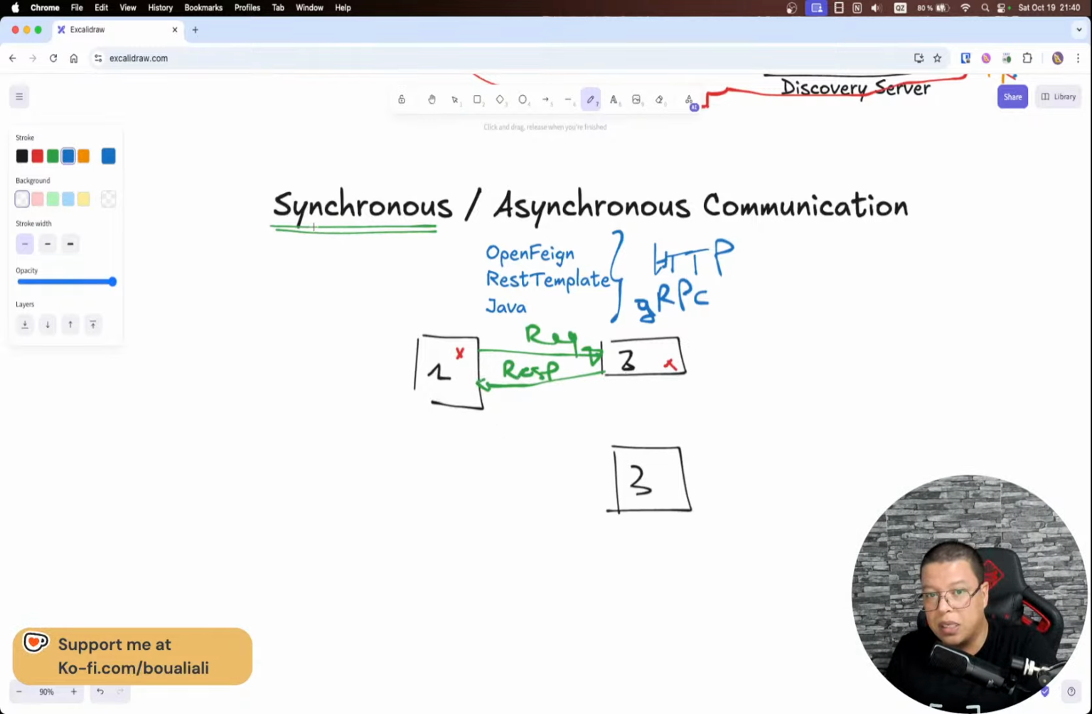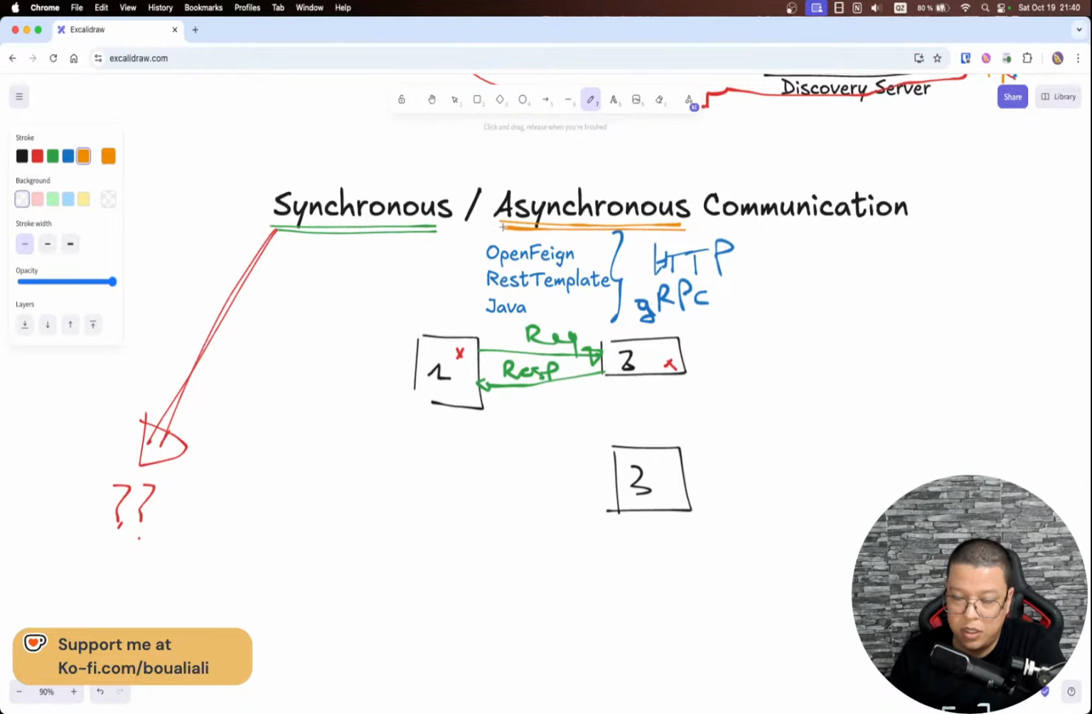When we talk about synchronous communication, there is something I will highlight right here. I will just put two question marks, and I will explain what I mean in a few seconds. So this is synchronous communication, and now we can move on and discuss asynchronous communication. What is asynchronous communication?